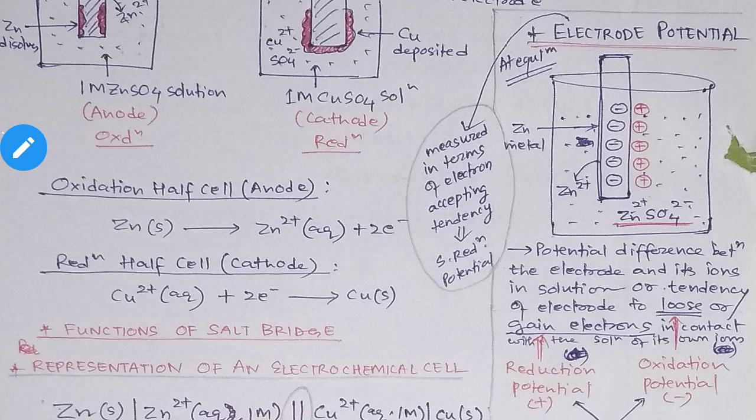So today we are going to see what electrode potential is. And one more thing: voltage is a measure of the potential difference. How much potential difference, or how much work you are doing, will be measured in which quantity? In volts, voltage.